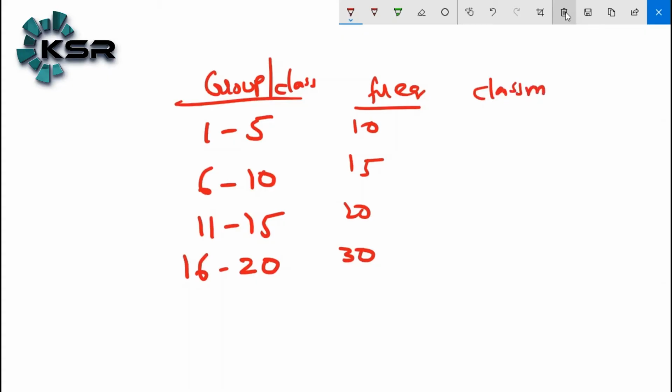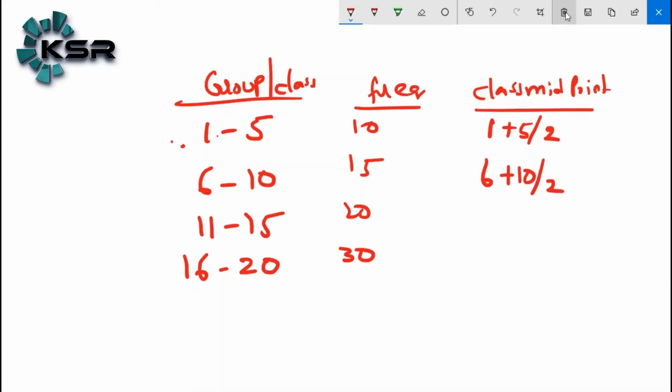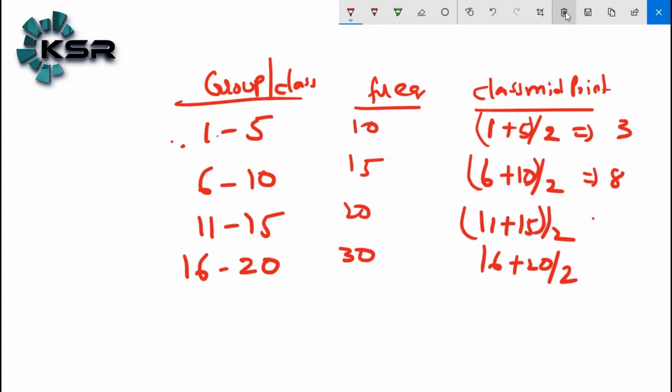Class midpoint is nothing but the average of the start of the group as well as the end of the group. That means (1 plus 5) divided by 2, (6 plus 10) divided by 2, (11 plus 15) divided by 2, (16 plus 20) divided by 2. That gives 3, 8, 13, 18. These are the class midpoints.